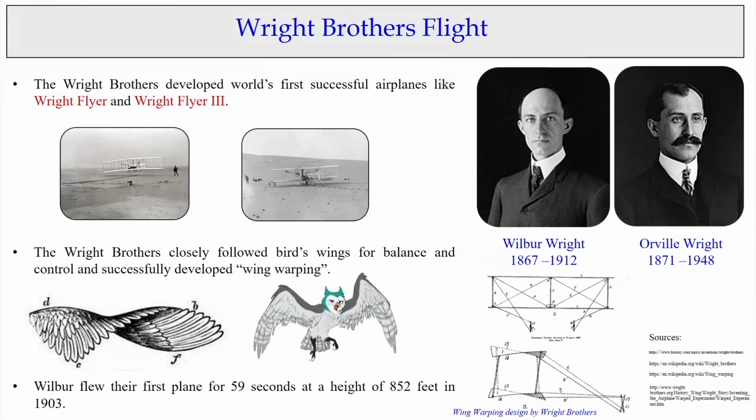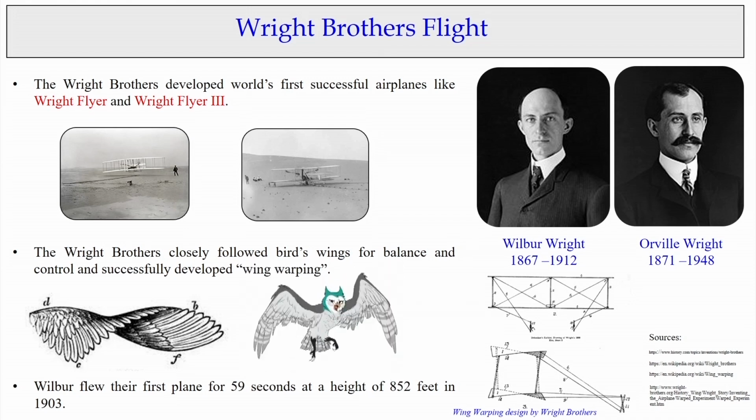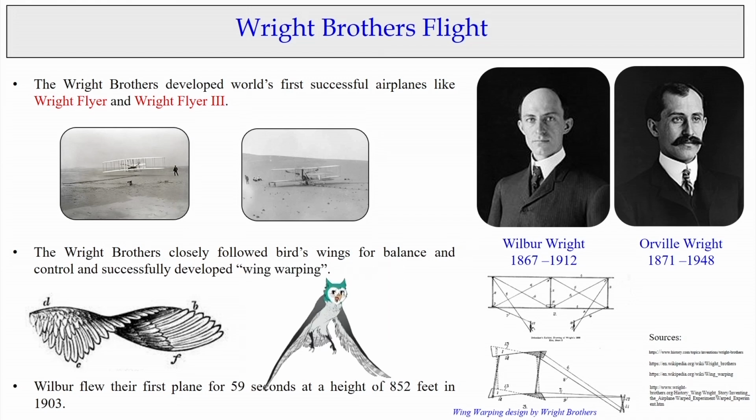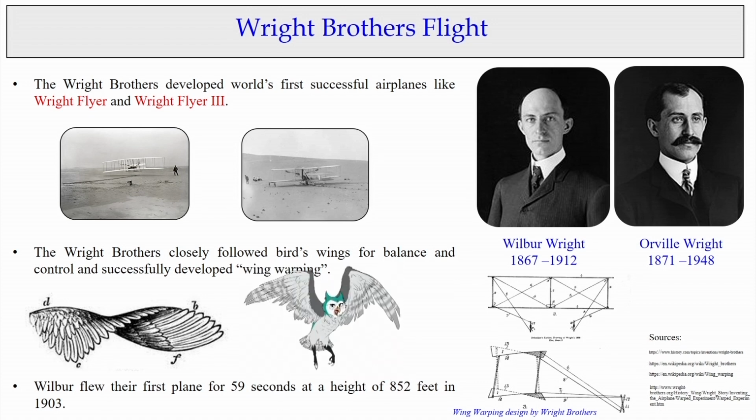Before this, today we have the advantage of flying from one place to another by aircraft. It is possible because of two really adventurous people in the world. In the early 19th century, they tried to do something by looking at nature.